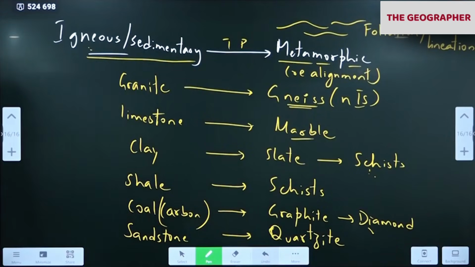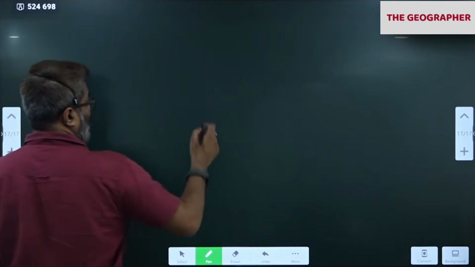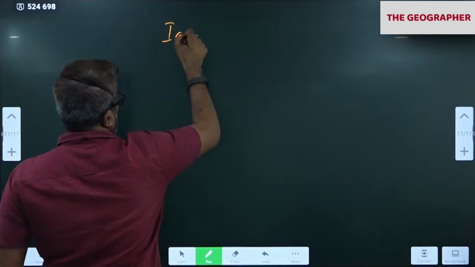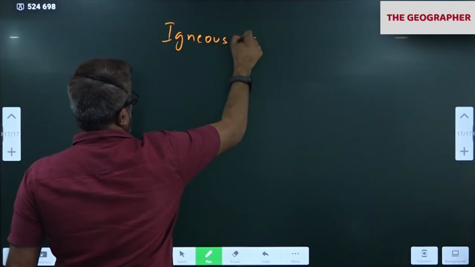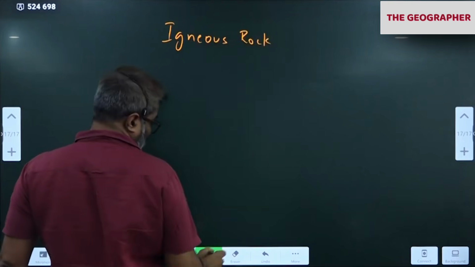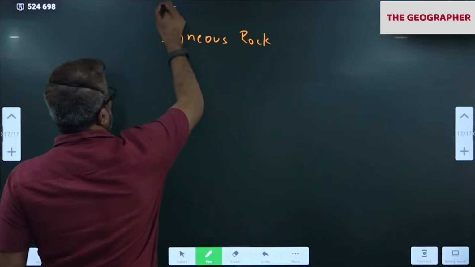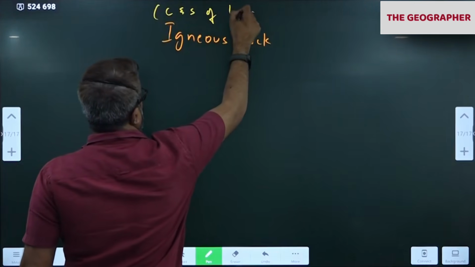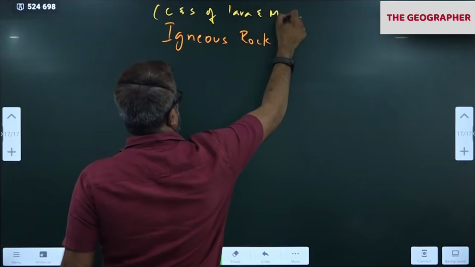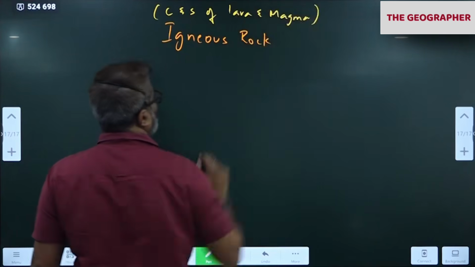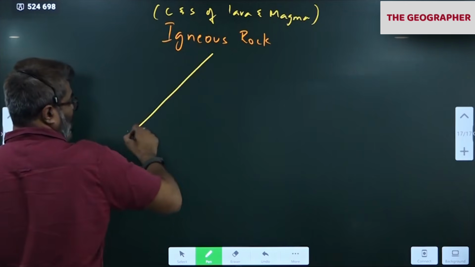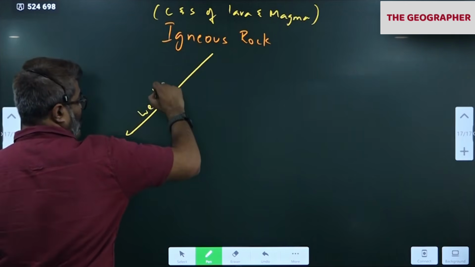Any doubt in this last topic? Notice this. First, we started with igneous. Igneous rocks are formed from cooling and solidification of lava and magma. Yes, cooling and solidification of lava and magma. This is the first type of rock. Then slowly the rock will weather, weathering, erosion, and all. I'll talk about this weathering now.